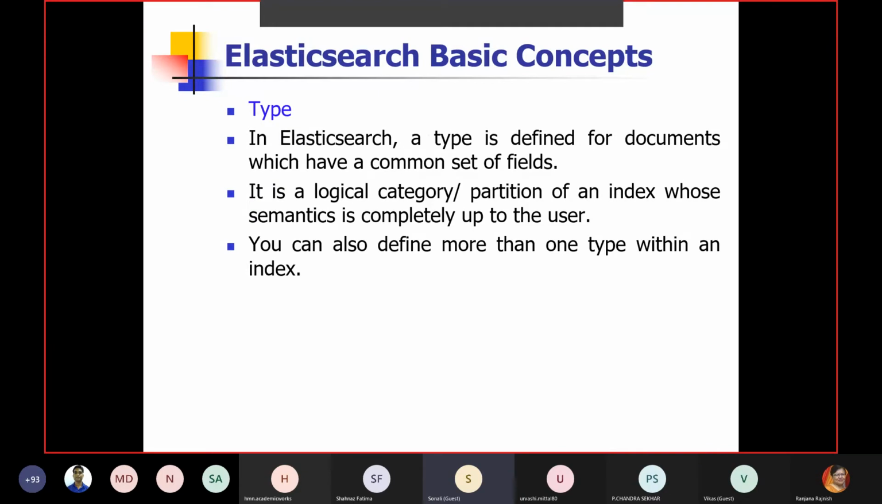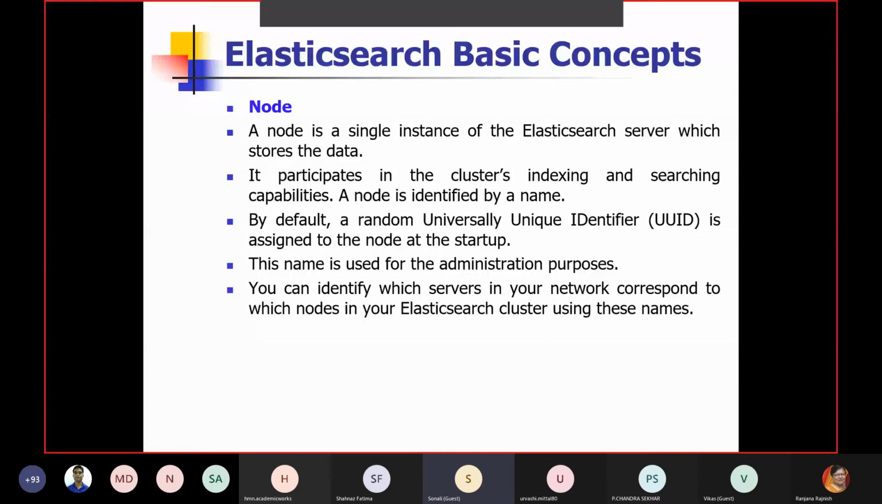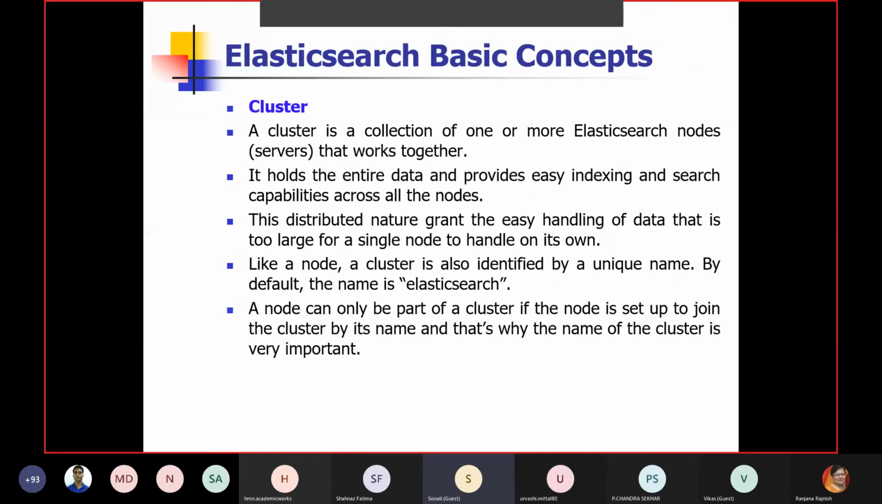Okay, then we have the type. So type is basically the type of document, meaning we can give some extra details about that particular document. Then we have the node, and nodes are basically the processing elements. So every document may be associated with one node, and you can imagine that we are working with millions of records, so we can have more and more nodes for searching, indexing, and other purposes.